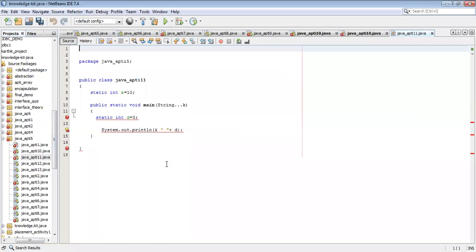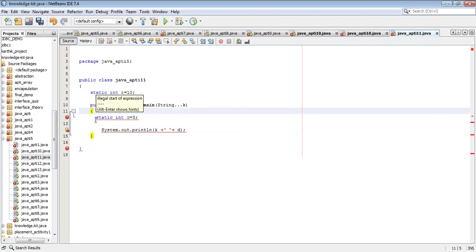Sir, plus is not there. Error. Okay, I will use plus also. Doesn't matter. Why? So inside the public static void main, you are using the static variable with the static initialization inside the public static void main method.